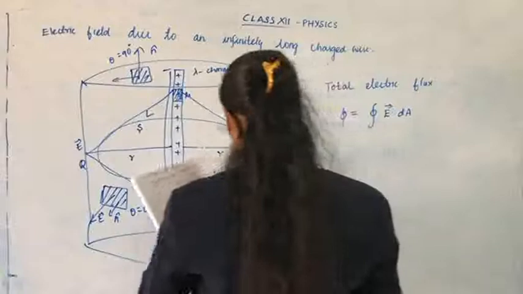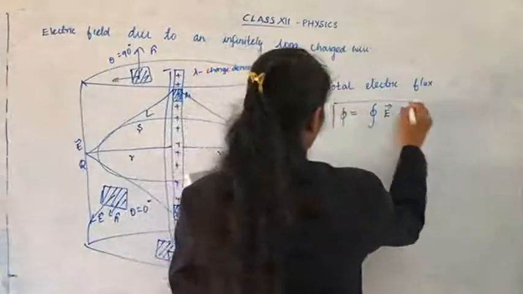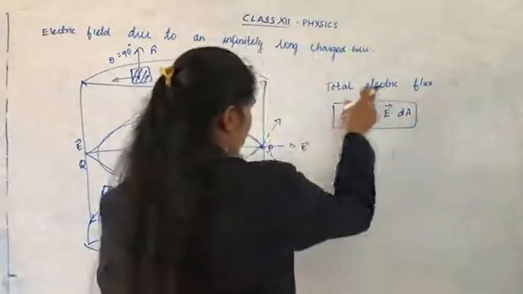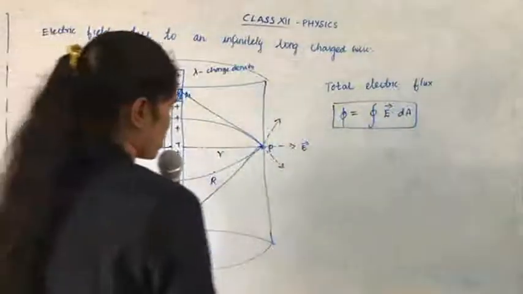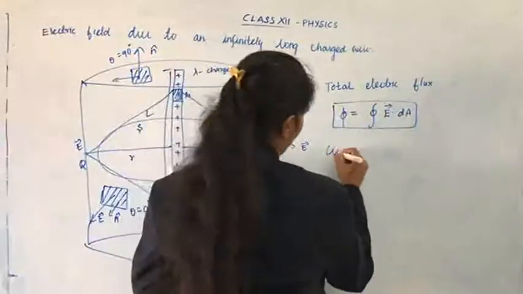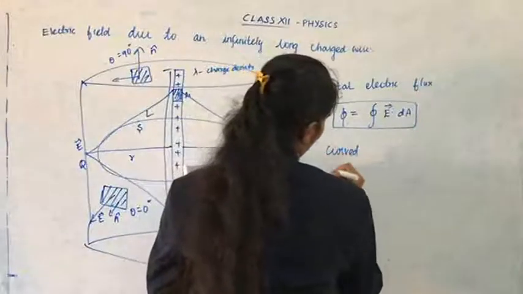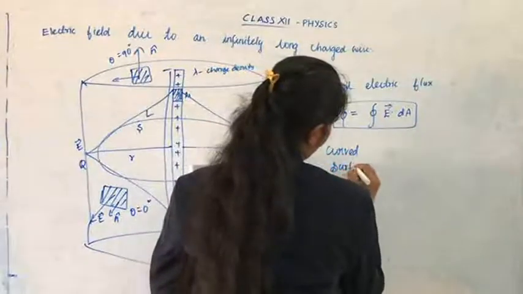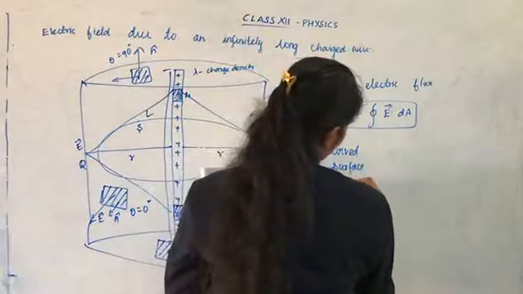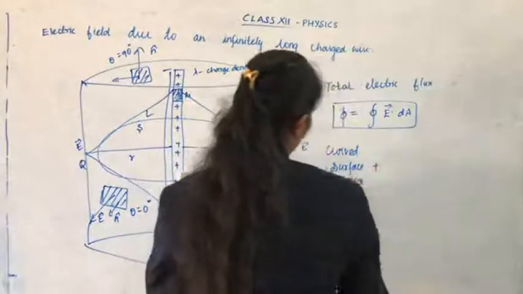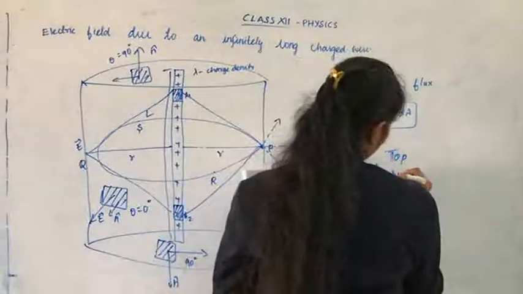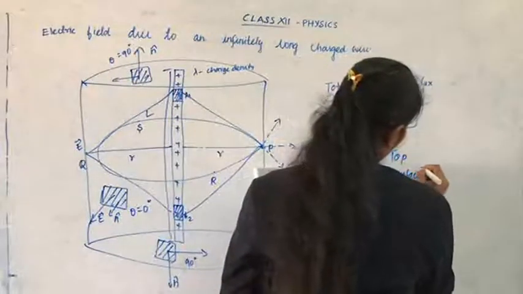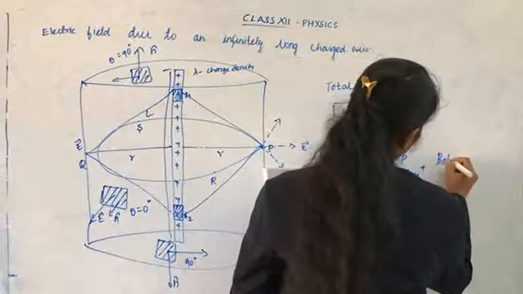Have you understood, children? Now this is the formula for Gauss law. Now we are going to find the total electric flux for the three areas: the curved surface area, plus the top surface, plus the bottom surface.